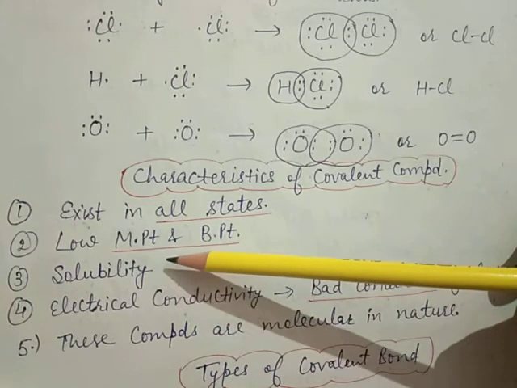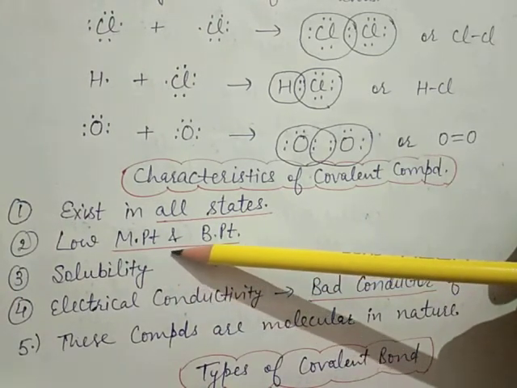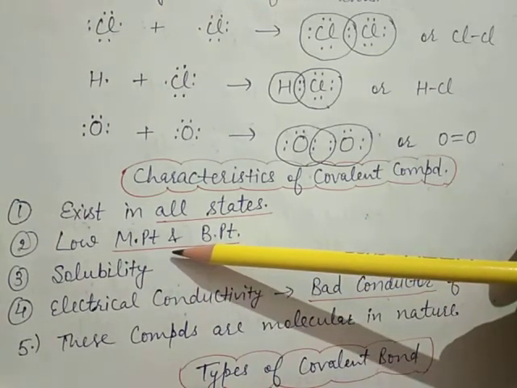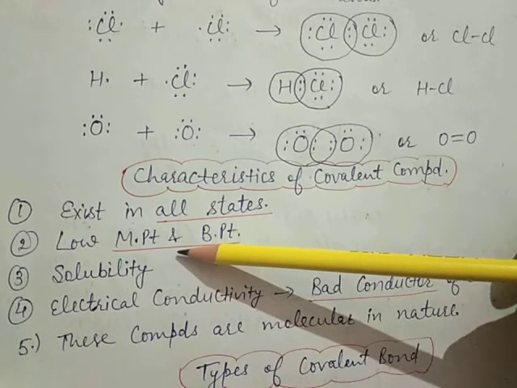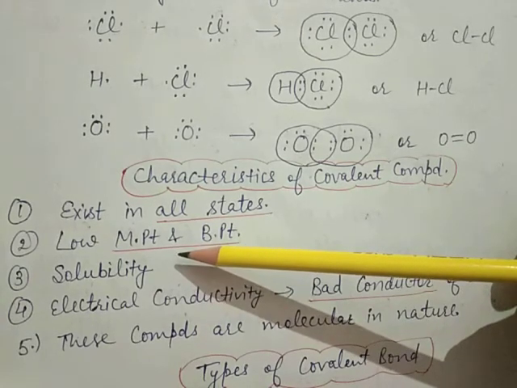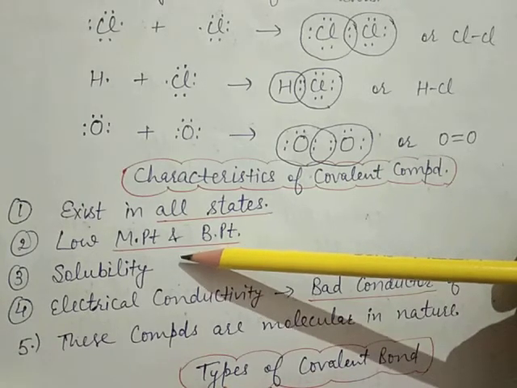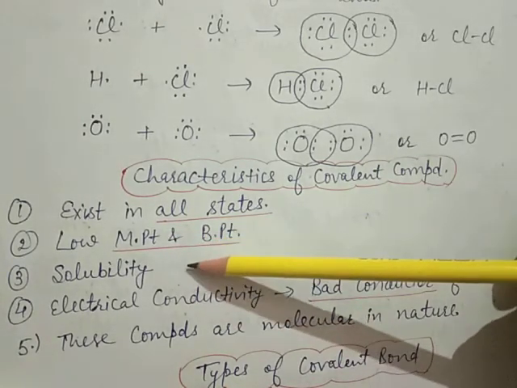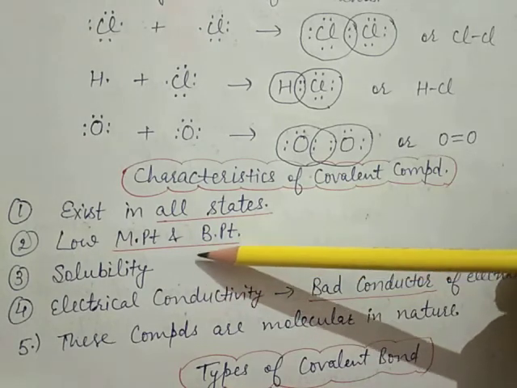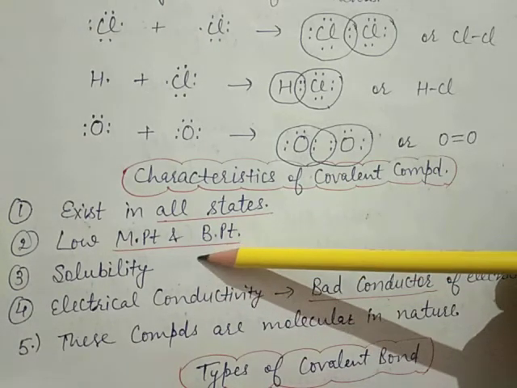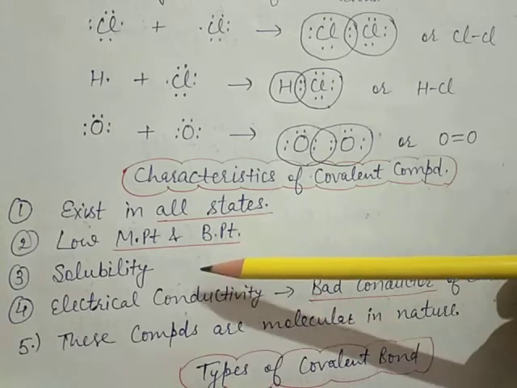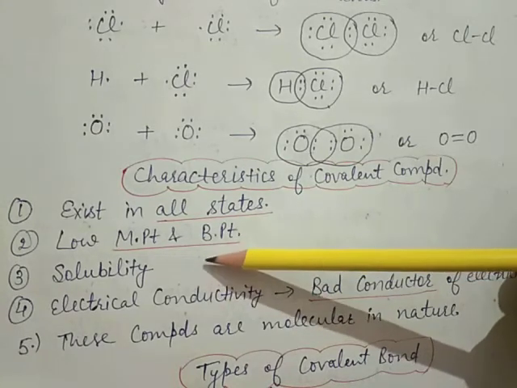Point number third is solubility. Due to the non-polar nature, they are insoluble or less soluble in water and other polar solvents. So these compounds are soluble in non-polar solvents like benzene, carbon tetrachloride, etc. Means this shows the property of like dissolves like.